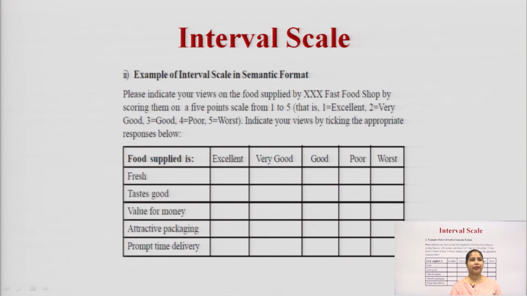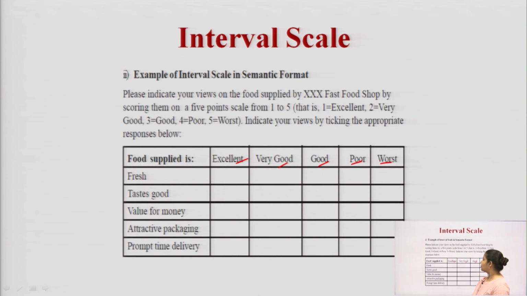Now we are taking two examples of the interval scale, one in semantic format and one in numeric format. Semantic format is when you have responses like excellent, very good, good, poor and worst, and you give a value to all of these. Suppose this is the example of the semantic scale.